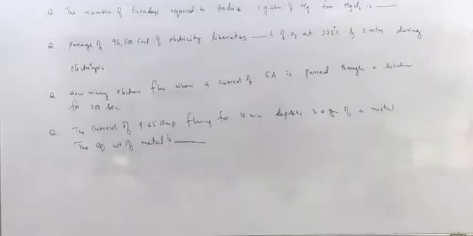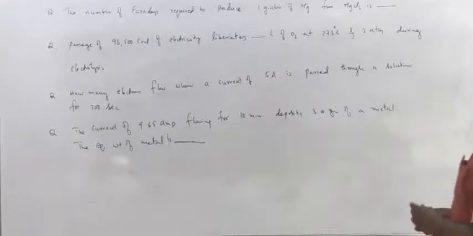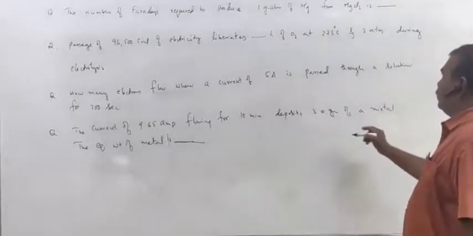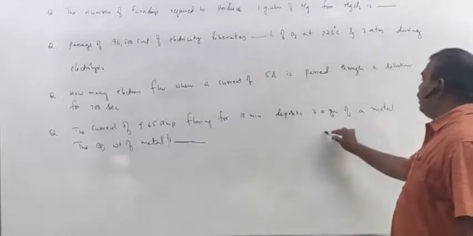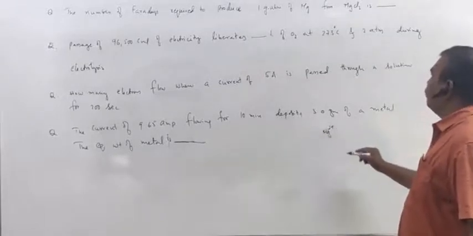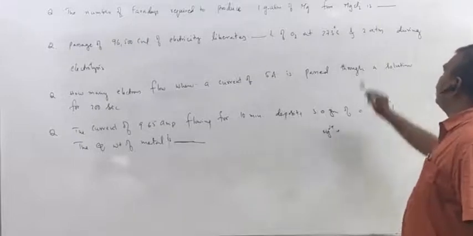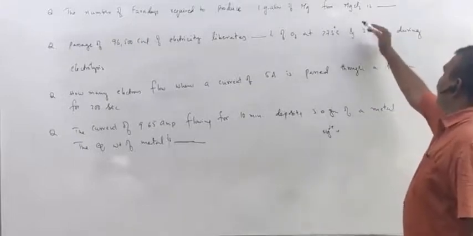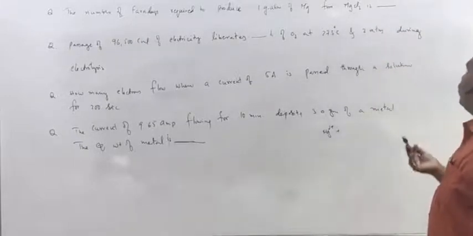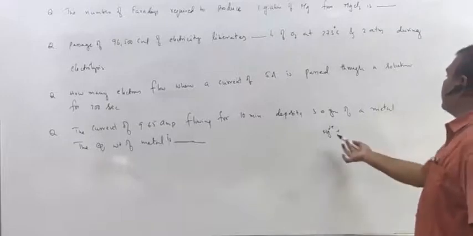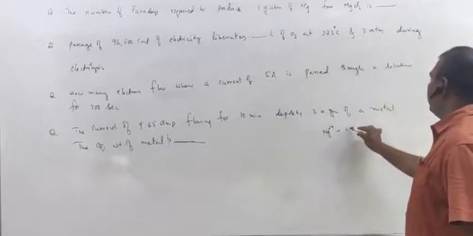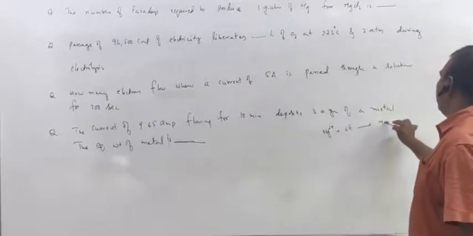The number of Faradays required to produce 1 gram atom of magnesium from MgCl2. See, MgCl2 molten electrolyte contains Mg2+, and Mg2+ + 2 electrons gives Mg.